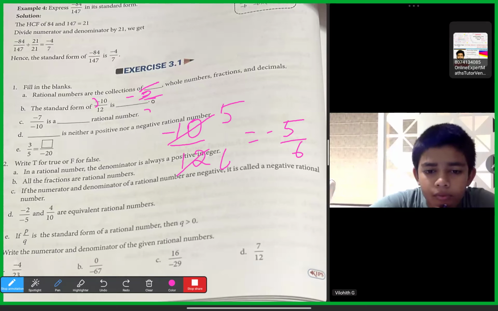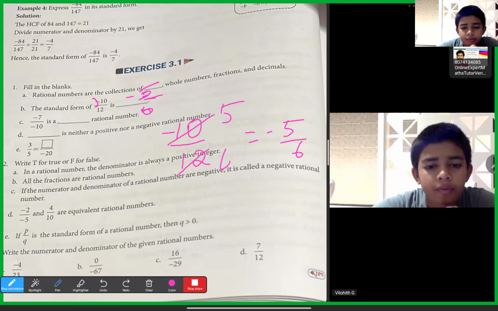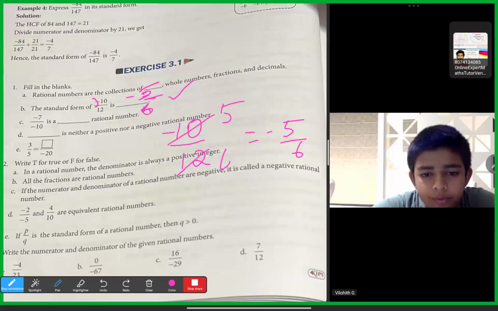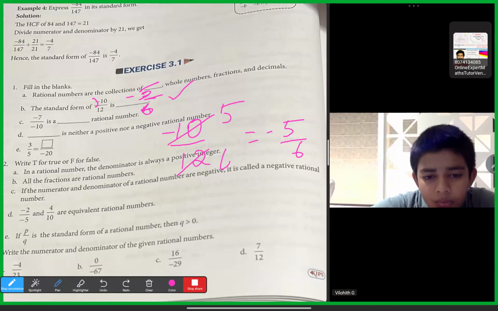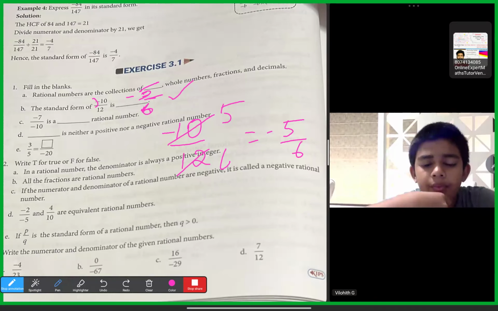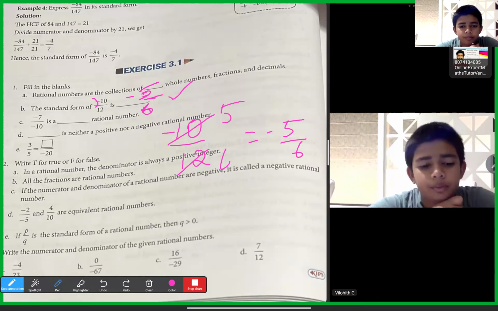Okay, Vilavi. Any doubt, Vilavi? No, sir. Okay. So what is the standard form? The rational number should be expressed in such a way that the common factor of P and Q should be 1. This is important, a one-marker multiple choice. They will give, like, in the standard form of a rational number, the common factor of numerator and denominator is dash. So what should we write here?